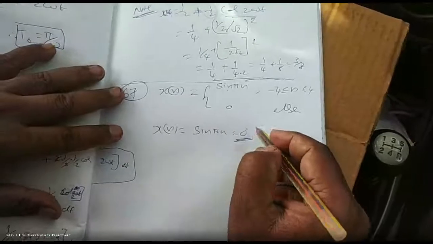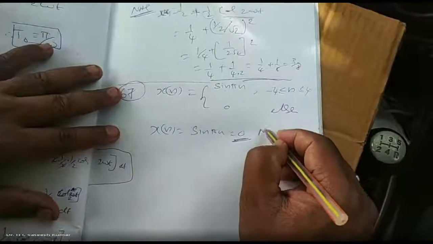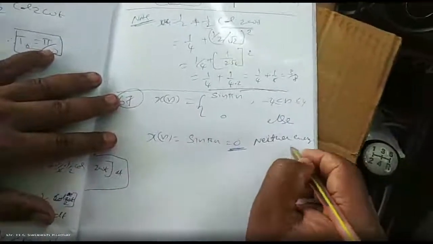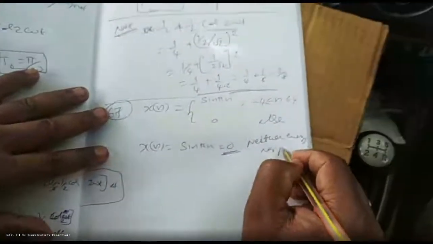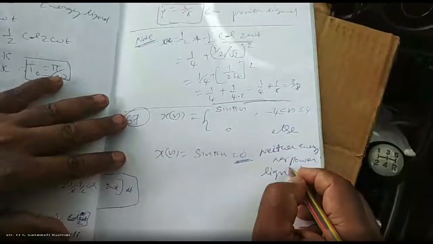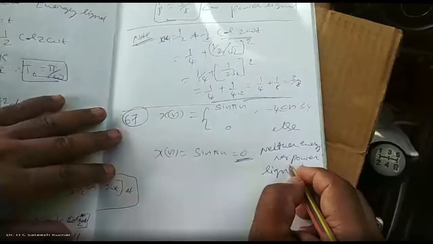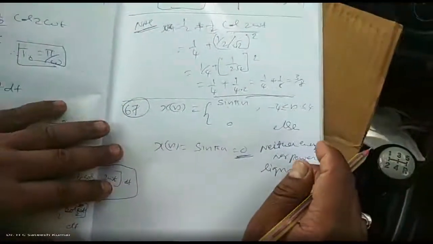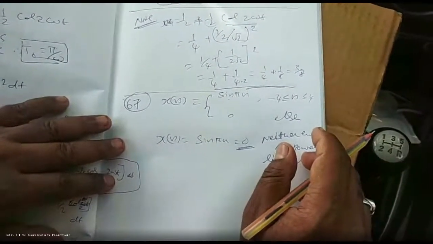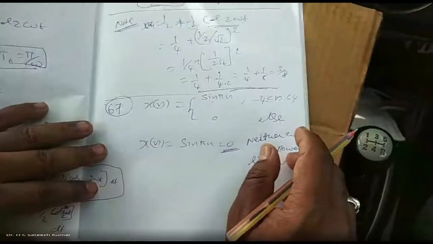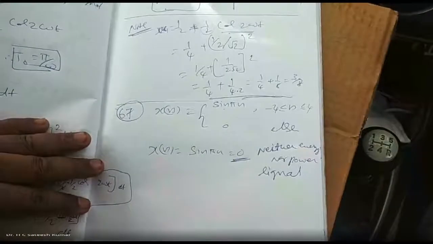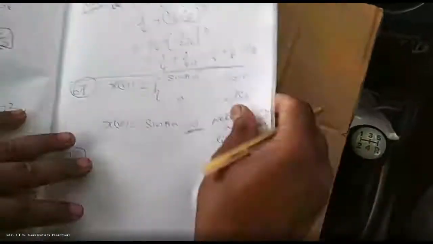Therefore, the signal is neither an energy nor a power signal, because the signal value itself is 0. Actually, when they ask this question, when there is no signal, how can you expect us to calculate power or energy? Just because it was asked in the examination, and it was there in your textbook, I have done it. But actually, the signal value itself is 0.